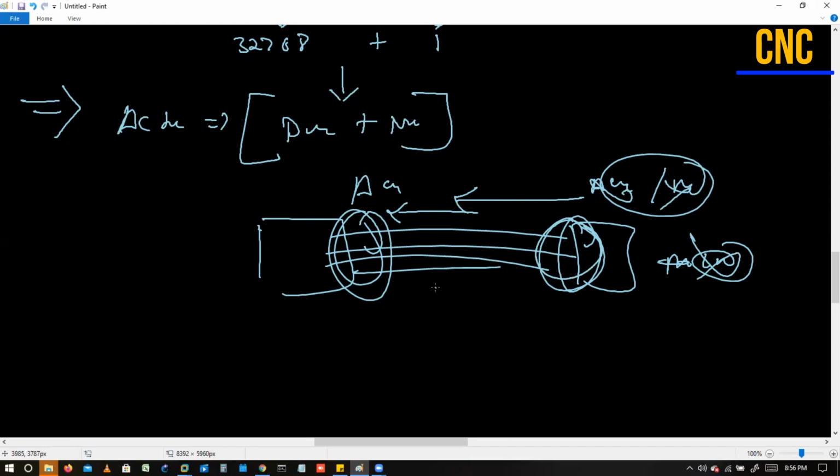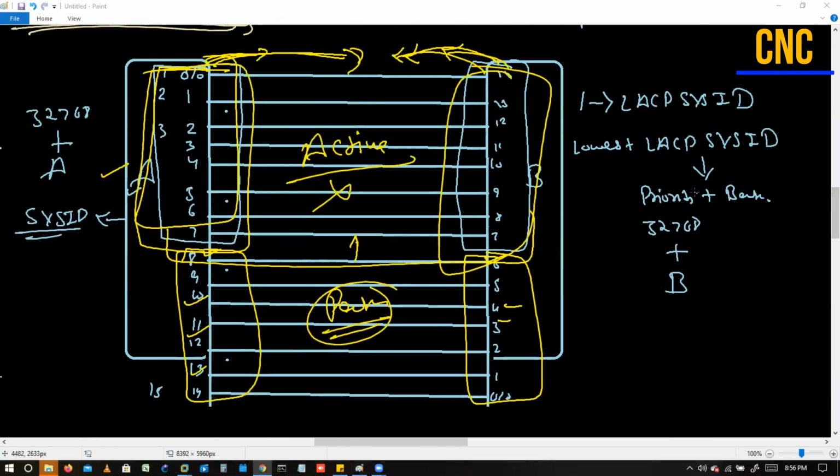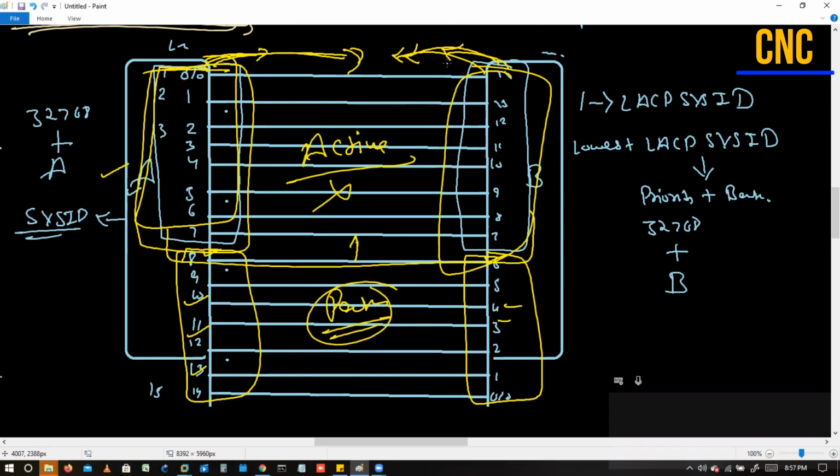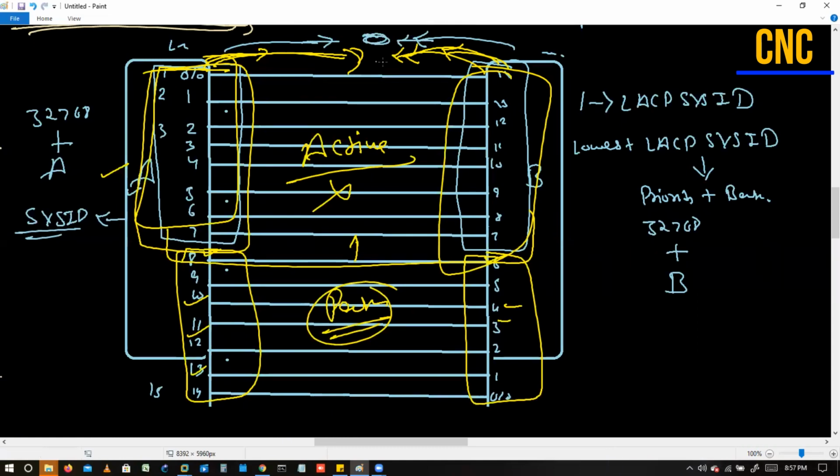So in the above diagram, where we have marked some 8 interfaces as active, here 8 means that the up ports that will be connected, correct? Yes, in both cases we have configured LACP, and then only they do the election. Initially, they check whether the neighbor is enabled or not. Once they get the packet from each other, they will start this process. If they are not getting any packet from the neighbor, they will never initiate these things.